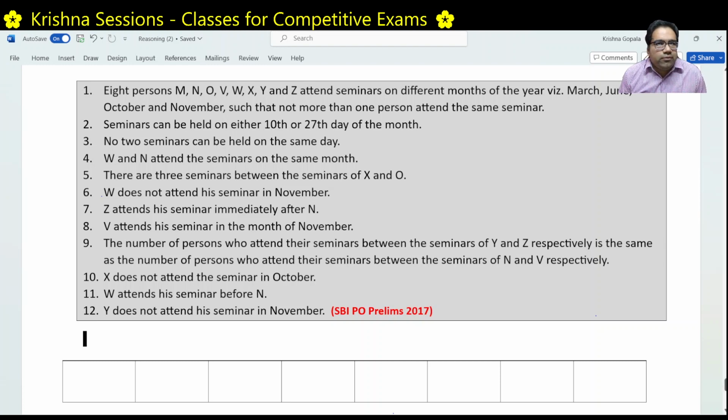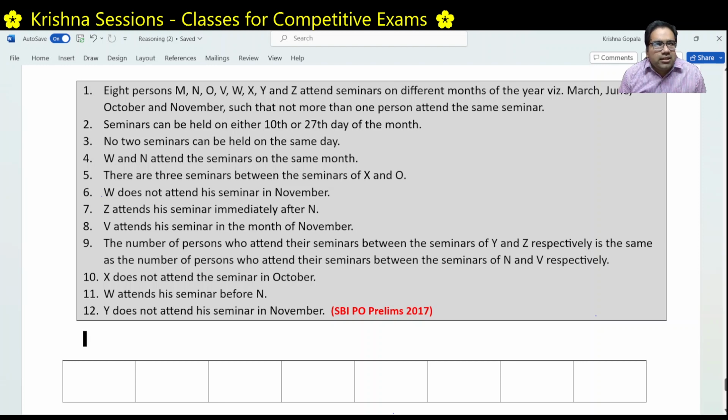8 persons, M, N, O, V, W, X, Y, Z. These are 8 people. They attend seminars in different months of the year: March, June, October, November. There are 4 months and there are 8 people, such that not more than one person attends the same seminar. So 8 people are there and all of them attend seminars. That means there are 8 seminars. And there are 4 months.